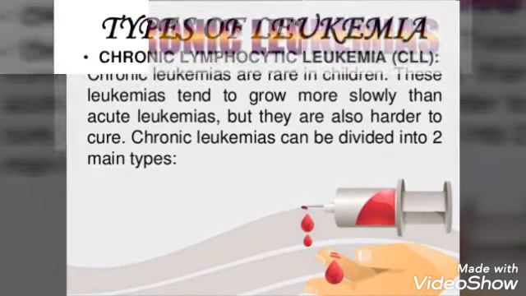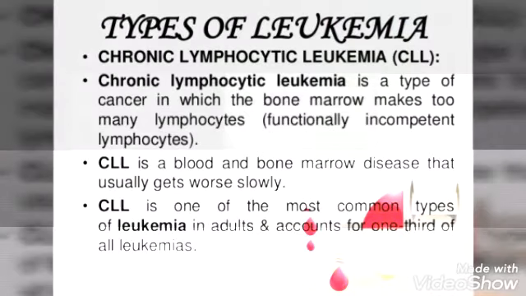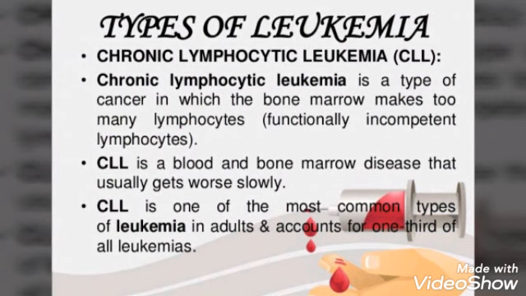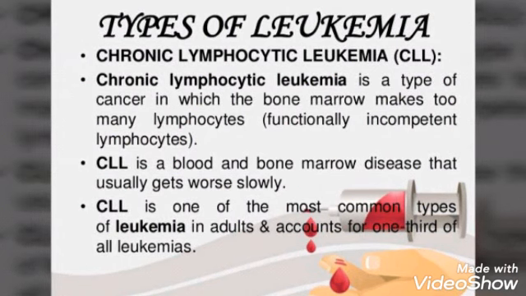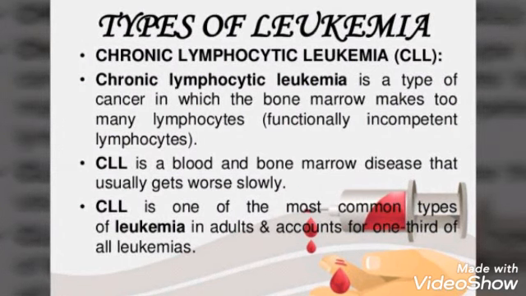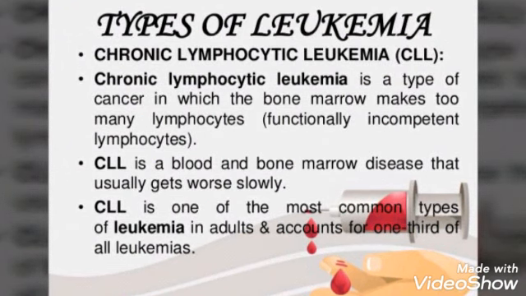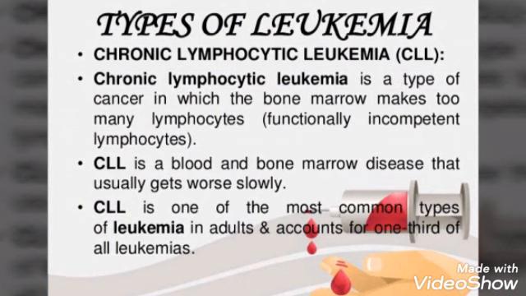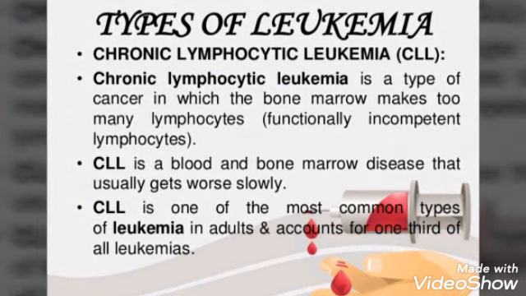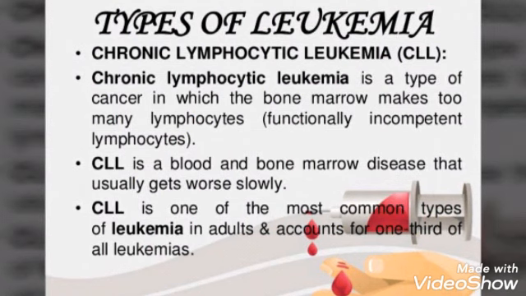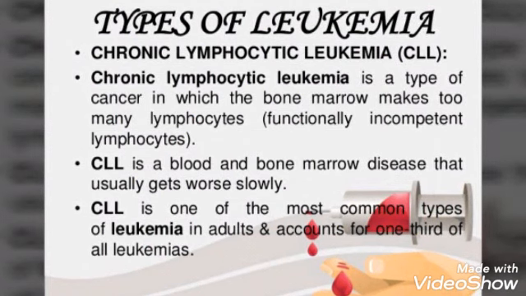Chronic lymphocytic leukemia is a type of cancer in which the bone marrow makes too many lymphocytes, that is functionally incompetent lymphocytes. CLL is a blood and bone marrow disease that usually gets worse slowly. So it is the same as acute, but here it takes a long duration and makes so many lymphocytes that it affects the cells.